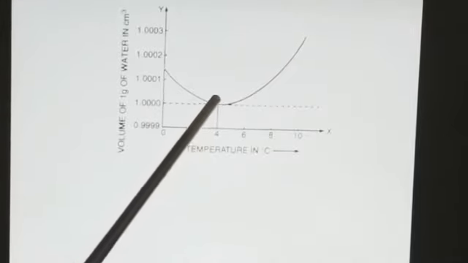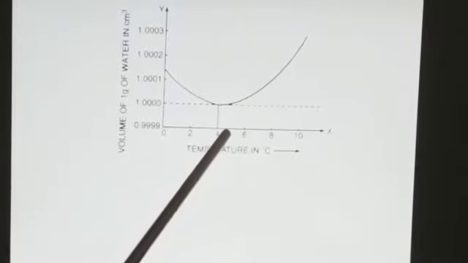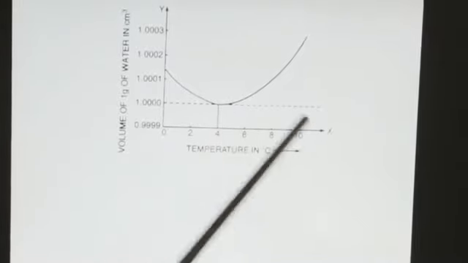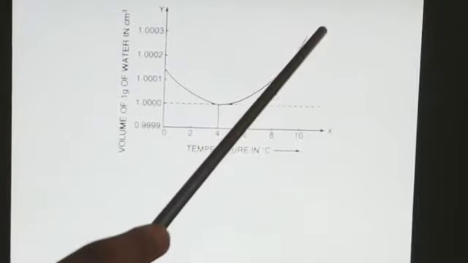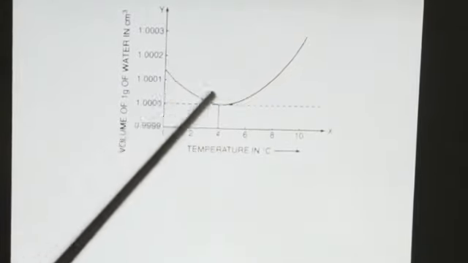On further heating after 4 degrees Celsius, the volume increases. So this is the anomalous nature of water.